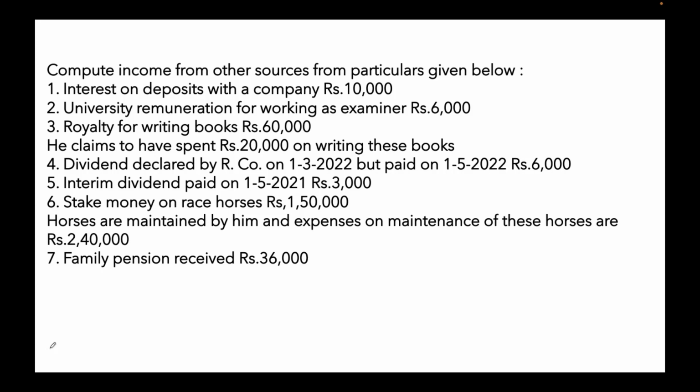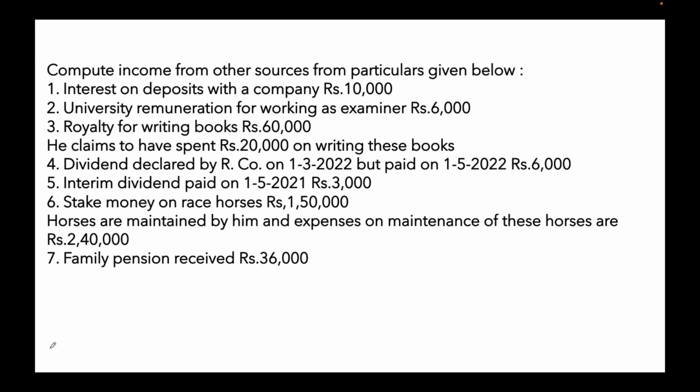Royalty for writing books 60,000, and he claims to have spent 20,000 on writing these books. So royalty income is taxable under this head under the general income category. So for any income which is taxable under this head, you can claim expenses which are made to earn such income. So here for writing books he has spent rupees 20,000. So you can claim it as deduction. So balance 40,000 will be taxable.